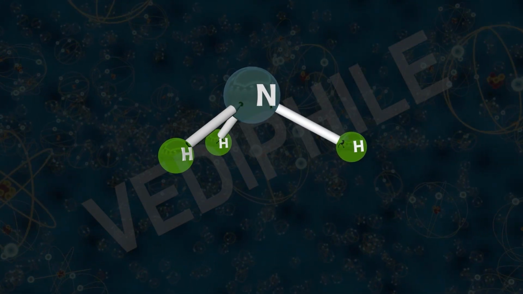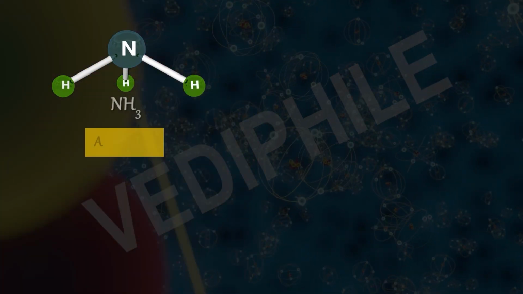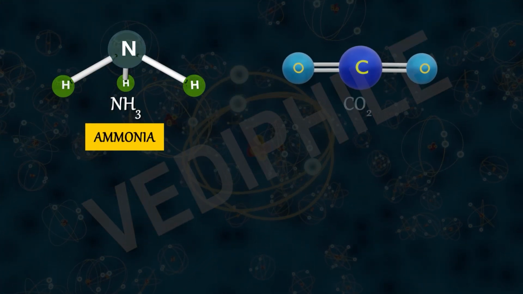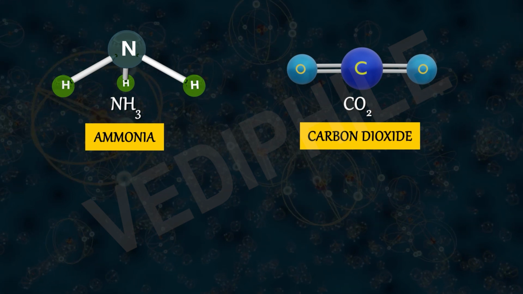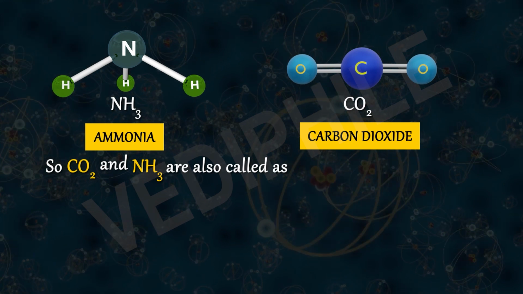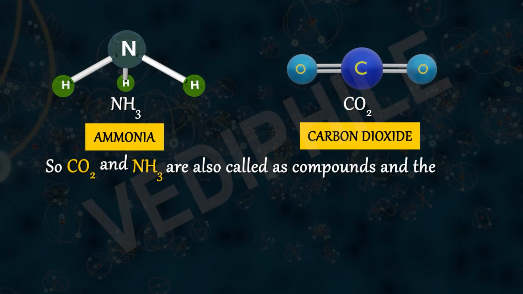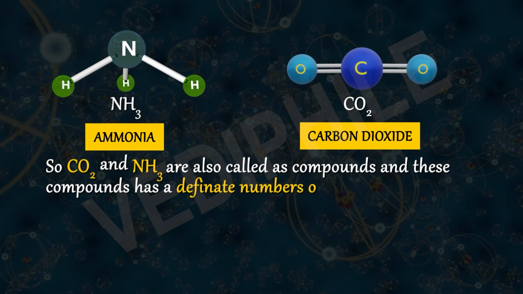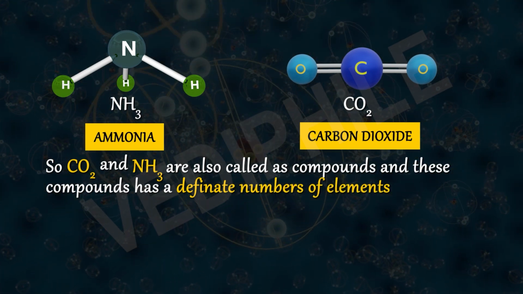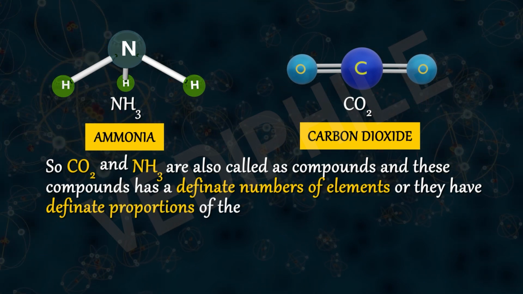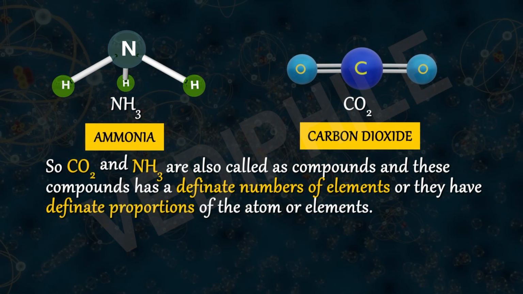In ammonia, nitrogen and hydrogen atoms are there. CO2 has carbon and oxygen atoms. So CO2 and NH3 are also called compounds. And these compounds have definite proportions of the atoms or elements.